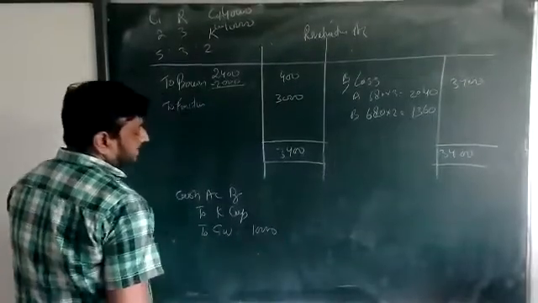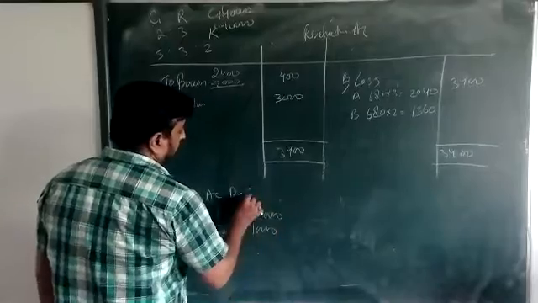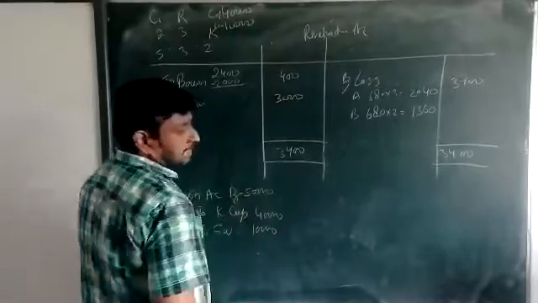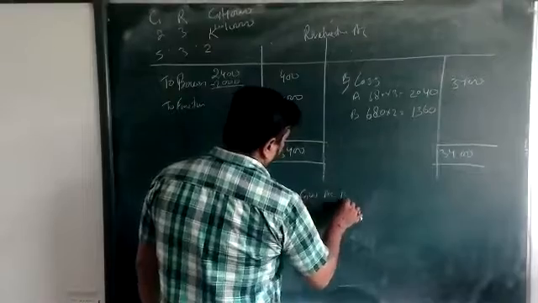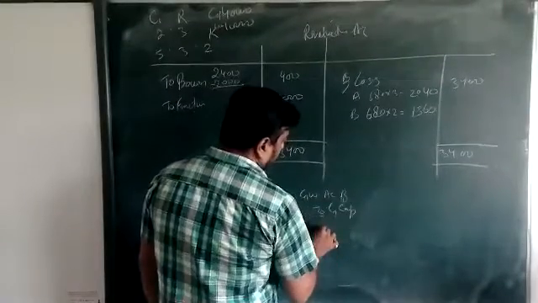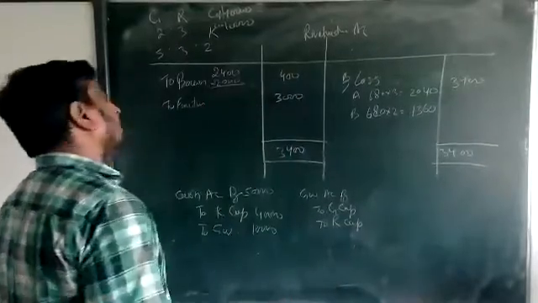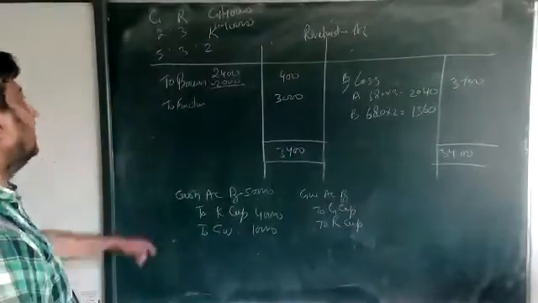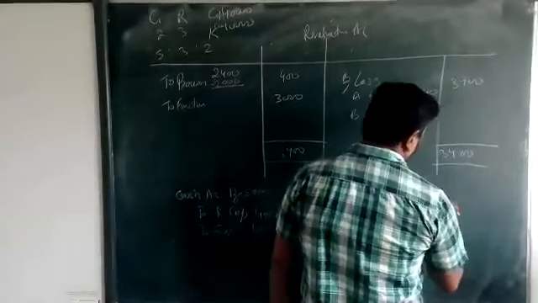Goodwill 10,000, K capital 40,000, total 50,000. Then the goodwill is to be distributed. Goodwill account debit to G capital, to R capital. In which ratio, beta?